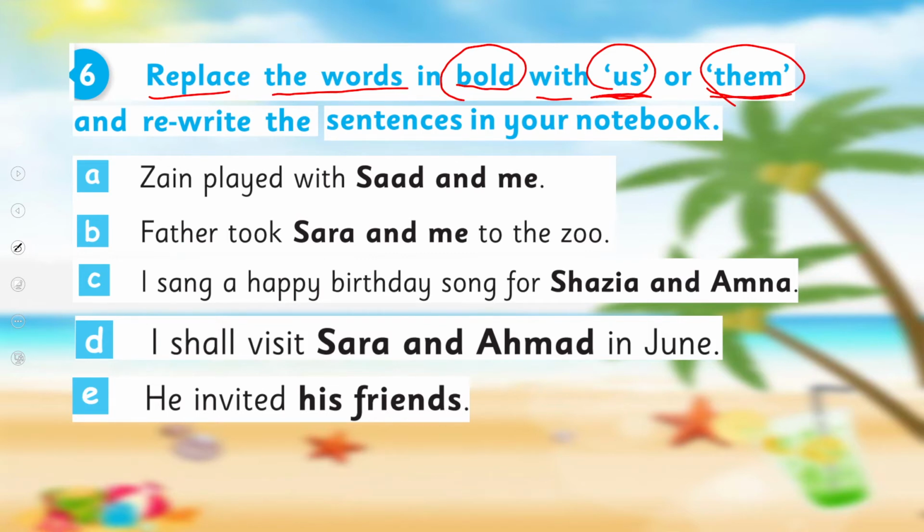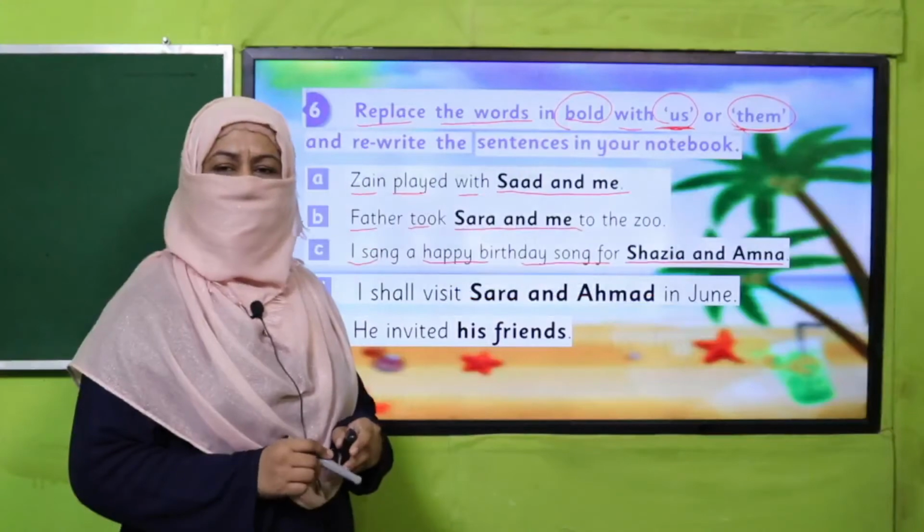So be careful. Zan played with Saba and me. Father took Sarah and me. I sang a happy birthday song for Shazia and Amina. Now see where we can use us and where we have to use them. All right. So pause the video, complete this task and then come back.